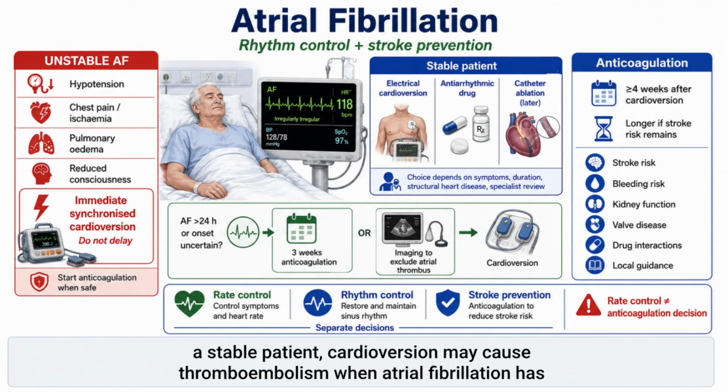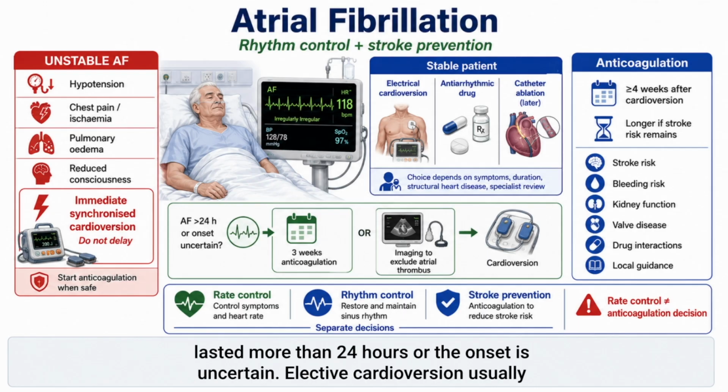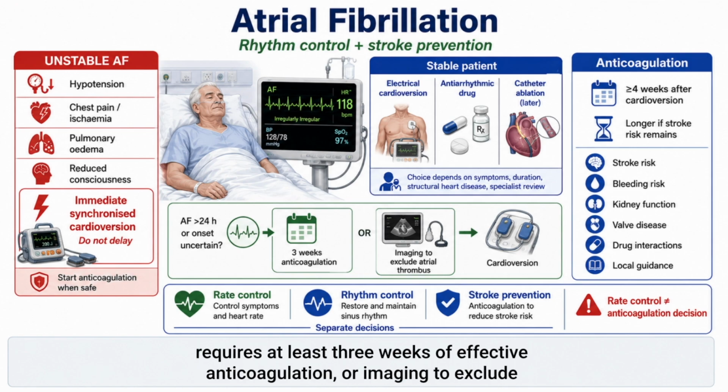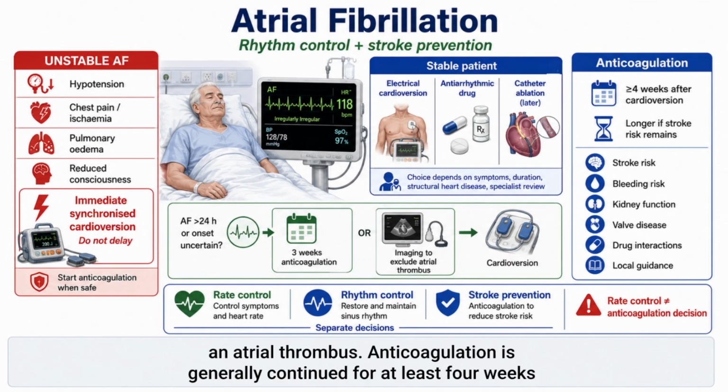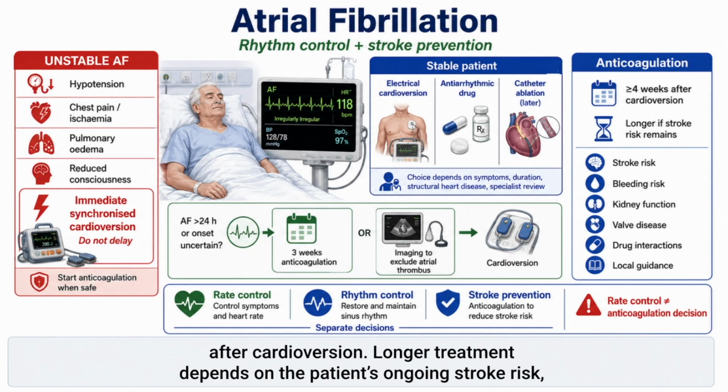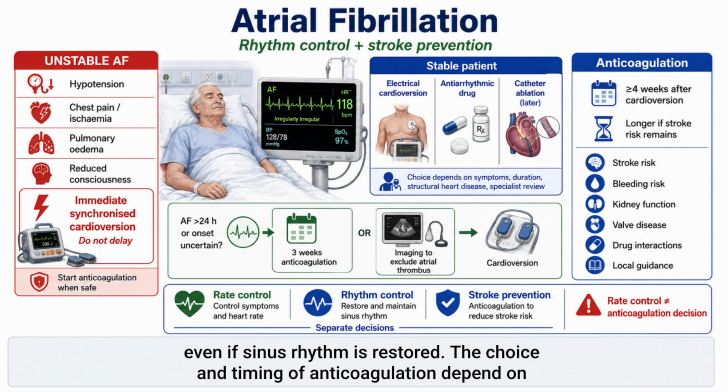In a stable patient, cardioversion may cause thromboembolism when atrial fibrillation has lasted more than 24 hours or the onset is uncertain. Elective cardioversion usually requires at least 3 weeks of effective anticoagulation or imaging to exclude an atrial thrombus. Anticoagulation is generally continued for at least 4 weeks after cardioversion. Longer treatment depends on the patient's ongoing stroke risk, even if sinus rhythm is restored.